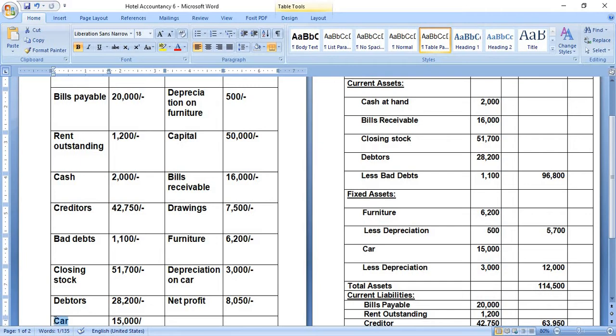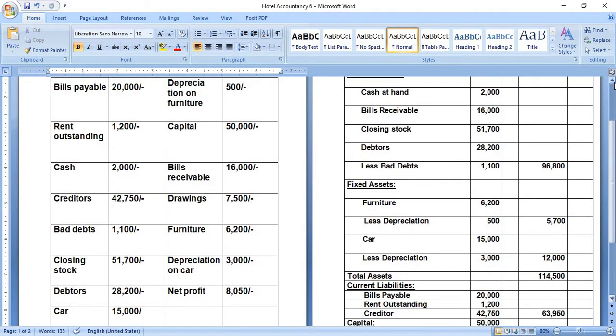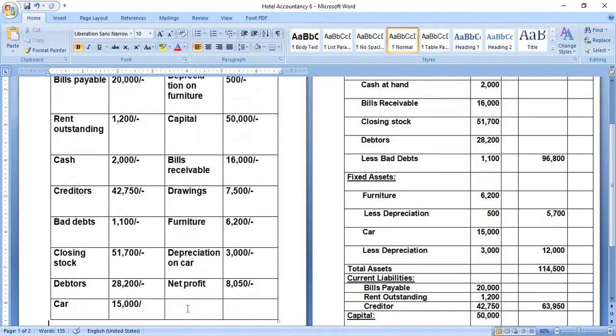Car amount is mentioned. On the left side we have depreciation on furniture, capital, bills receivable, drawings, furniture, depreciation on car, net profit.